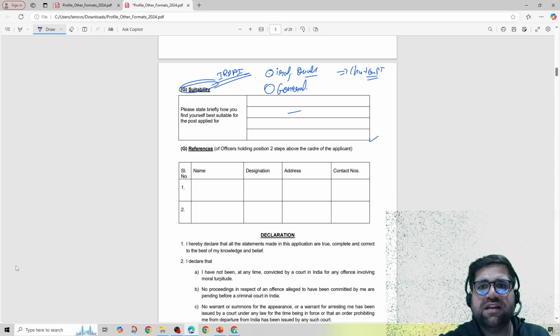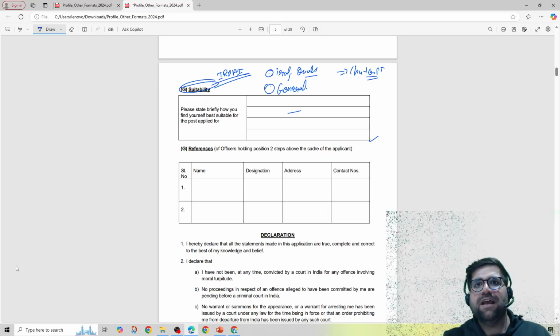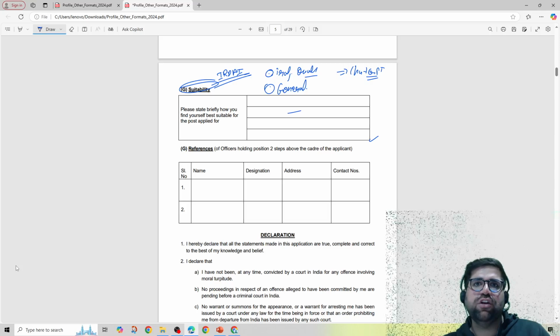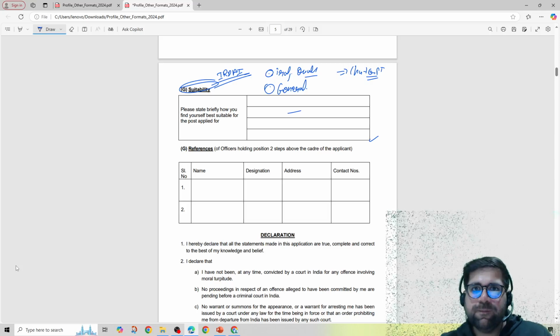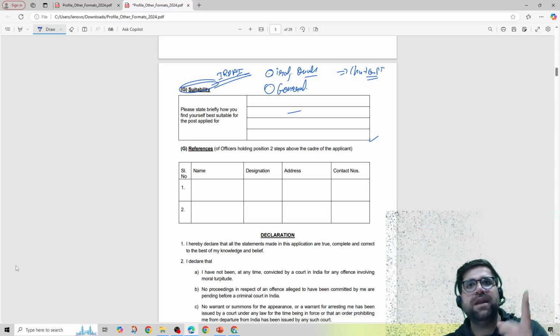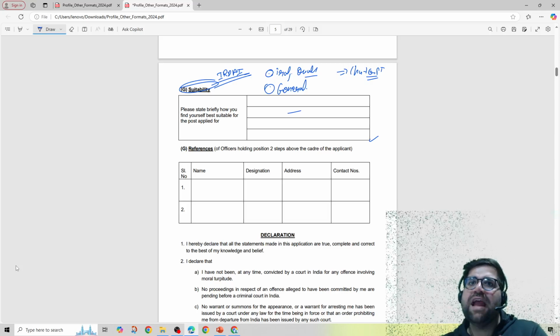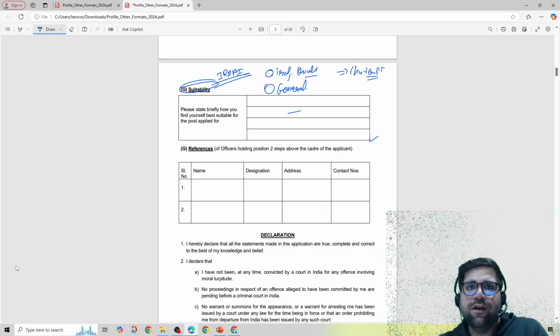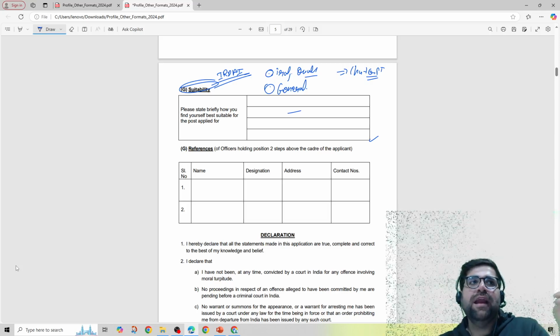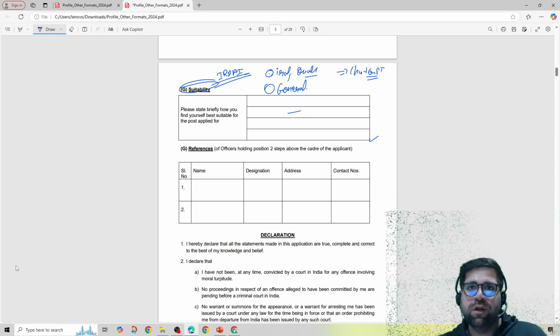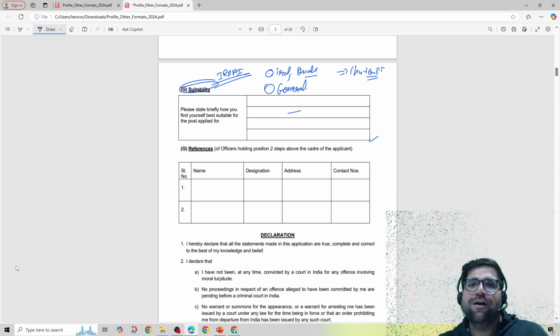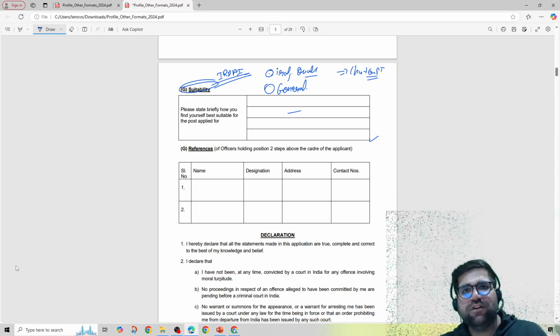General words as in that I am ethical, and once I am posted in IRDAI, I will definitely make sure that all my decisions are ethical, because this ethical nature of yours will be applicable to IRDAI also, because IRDAI needs those officers which are honest, which are ethical. They do not need any kind of Nirav Modi in their house, or any person who is doing all the frauds and all stuff, right?